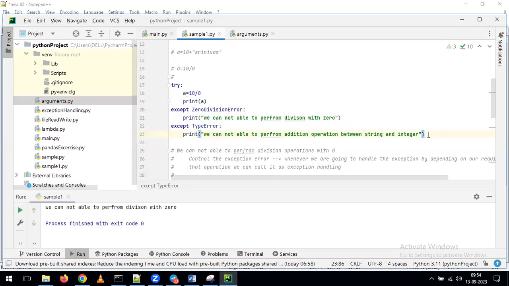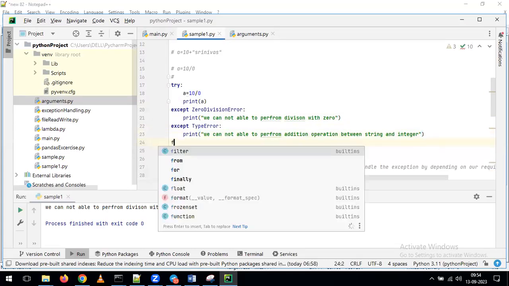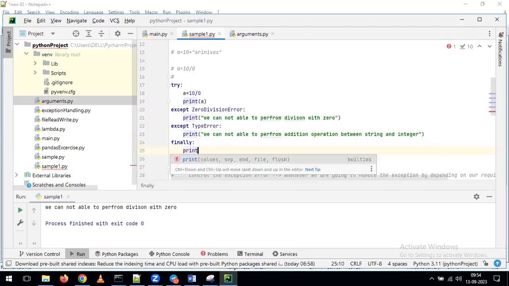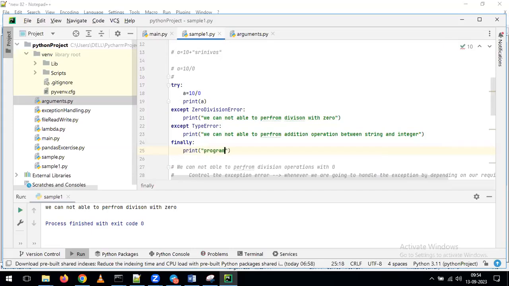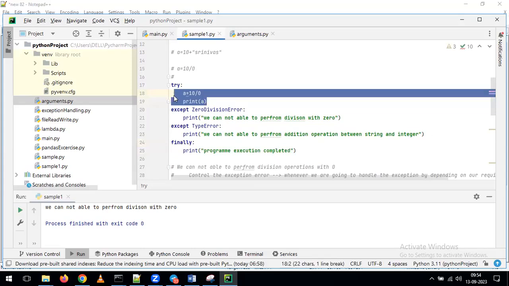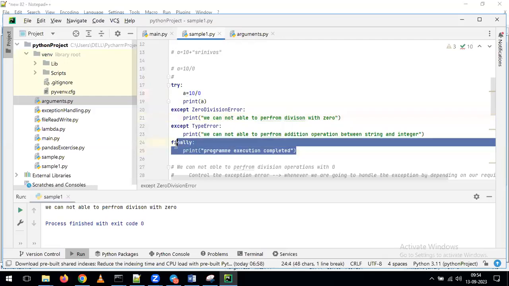Now just observe. Here we can use one more last keyword called finally. I'm giving print of program execution completed. Generally, this is one more keyword we are going to use as part of our exception handling. So what will happen here is, whether it has given the error or it has not given the error, every time it will run this block. Whether your lines of code give the error or not, by default, every time this block will run, it will give the output.